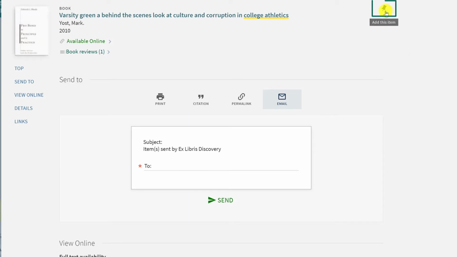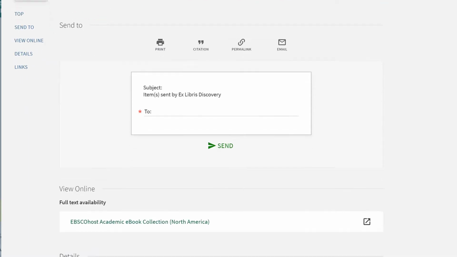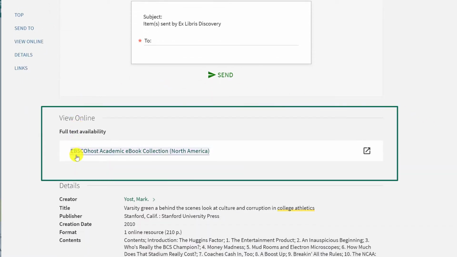Or, if you've logged into your account, you can click the pin to add it to your favorites list. To view an ebook, you'll click the link under View Online and Full Text Availability to access the volume.